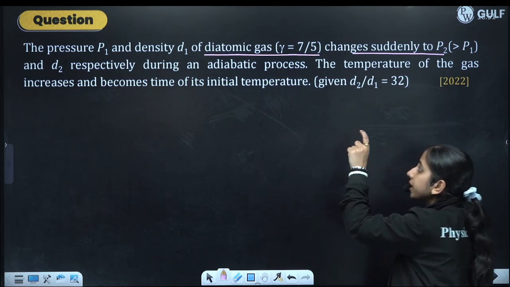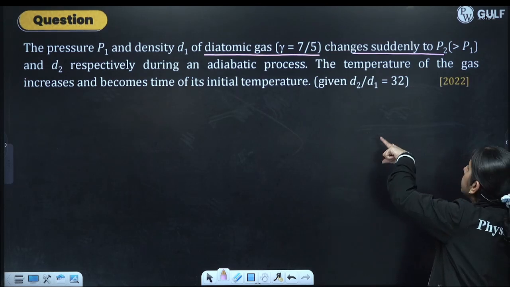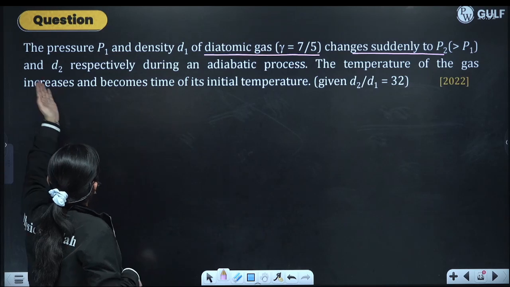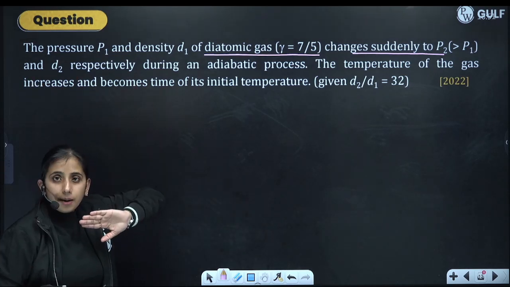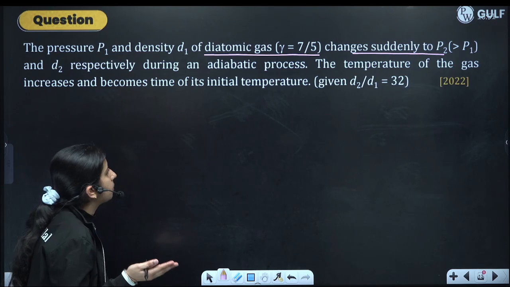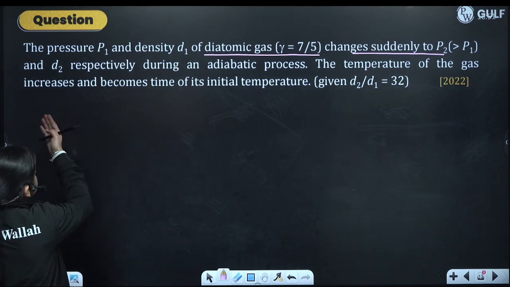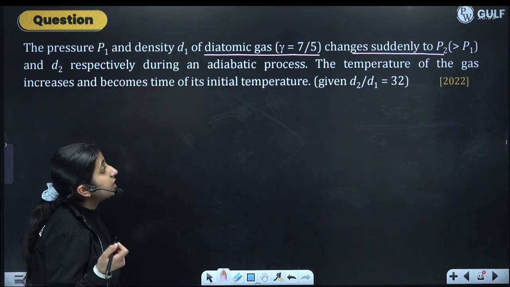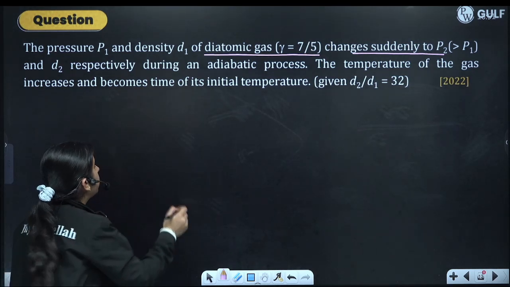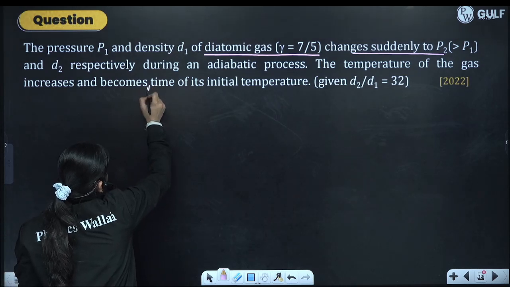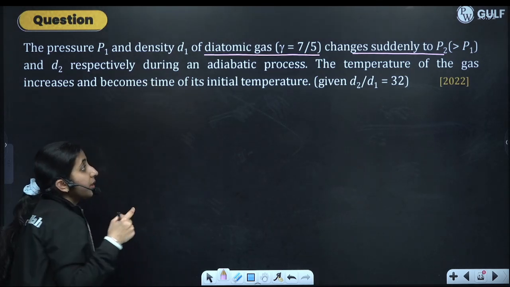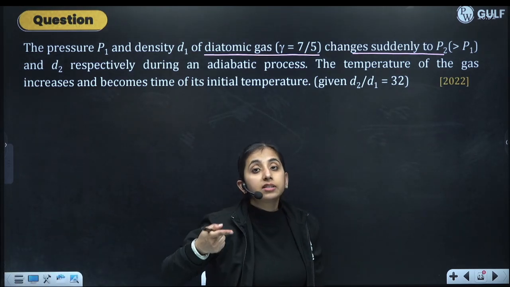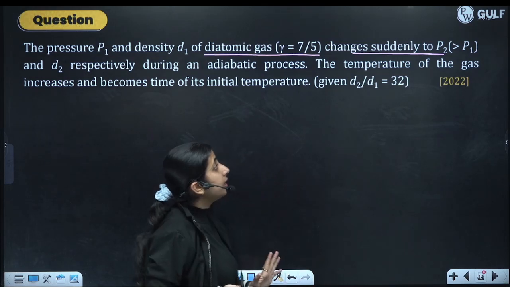The pressure P1 and density D1 of a diatomic gas change suddenly to P2, which is greater, so the pressure is increased, and D2 respectively during an adiabatic process. The density is also changed. The temperature of the gas increases and becomes dash times its initial temperature, and we have to find that. T2 is how many times T1, given D2 by D1 is equal to 32.